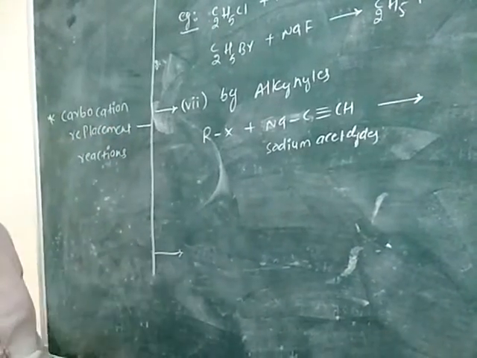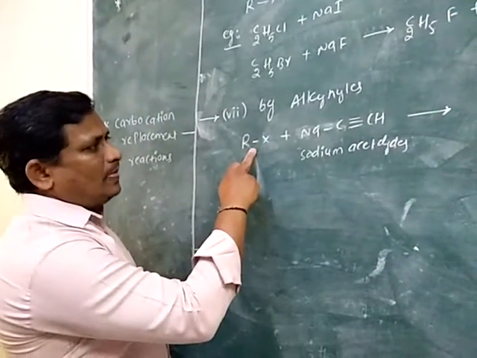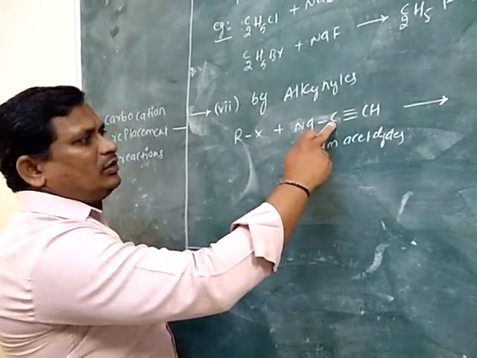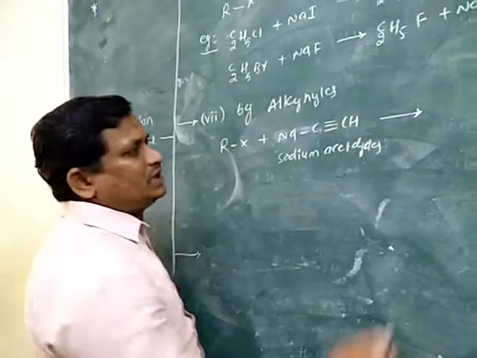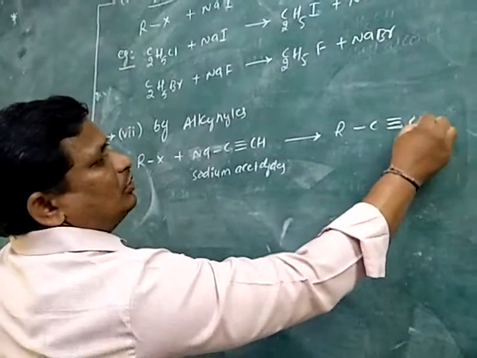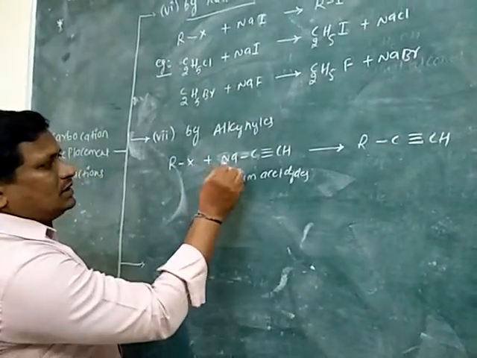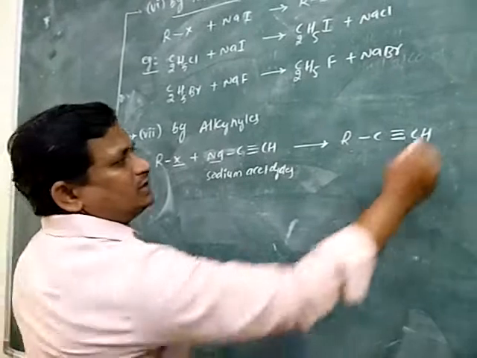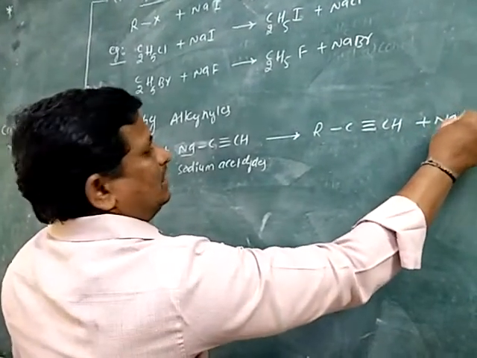Then the obtained compound is R single bond C triple bond CH. Sodium combines with halogen, it gives NaX.